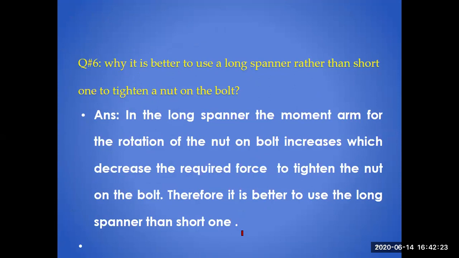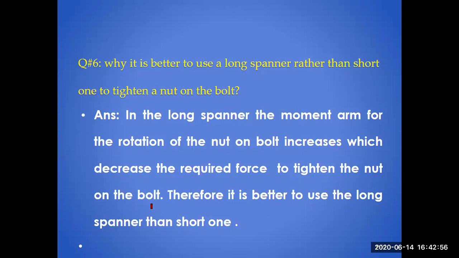Why? Because they are using the basic principle of the torque, where they are increasing the moment arm to produce more torque. More torque is required because more force is required. You can't increase your force to produce a large amount of torque, but by increasing the length of the spanner, you can increase the torque so it becomes easier. So that's why they are using a long spanner. With the long spanner, the moment arm for the rotation of the nut on the bolt increases, which decreases the required force to tighten the nut on the bolt.